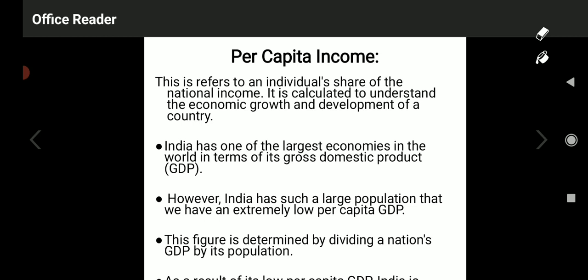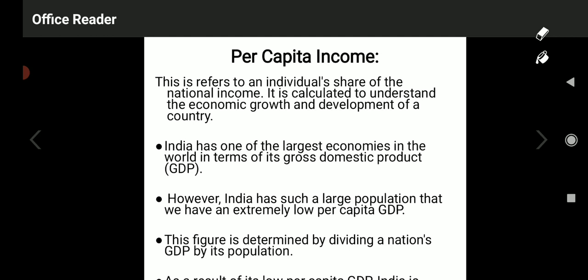So it continuously connects with all other aspects. There is an interconnection between per capita income and the various aspects of the economic development of the country. So it is like a mirror index, to measure the economic development of the country.